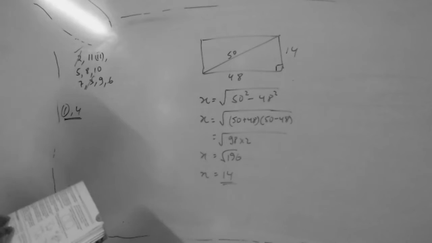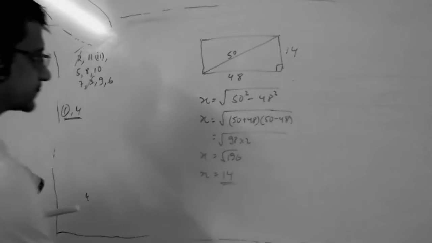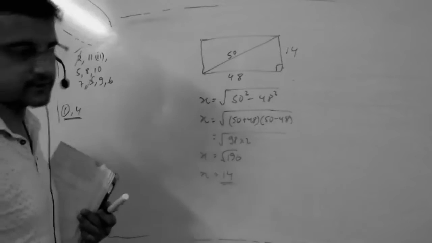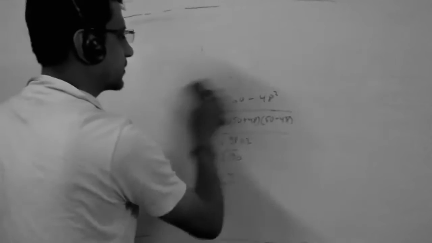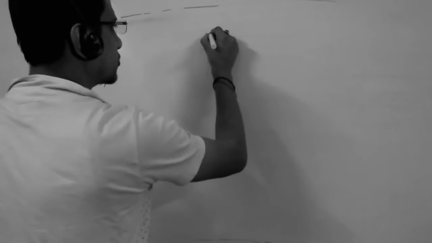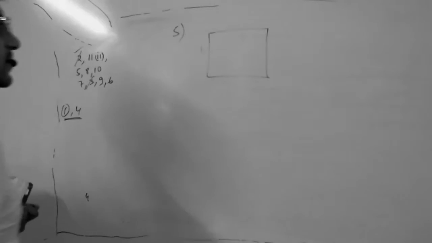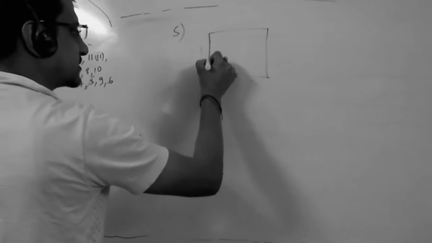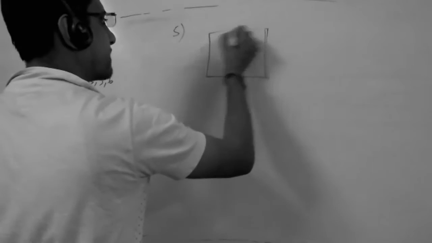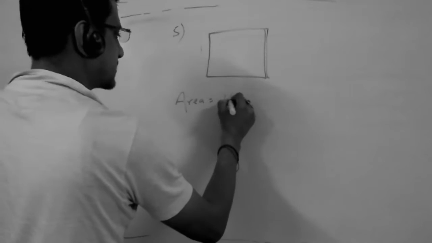Now fifth question. The area of a square. Whose question is this? Who has asked me? Tanishi. The area of a square is 16 meter square.